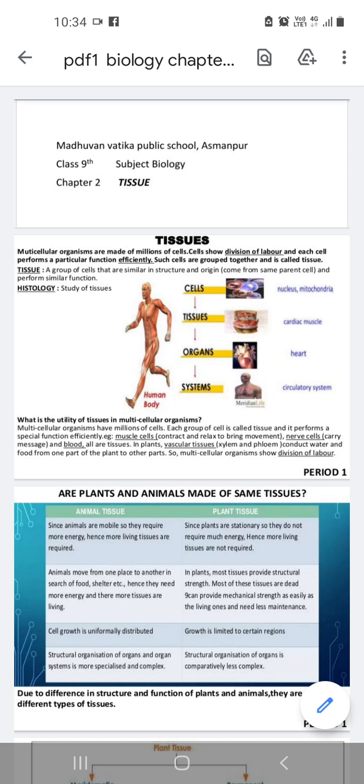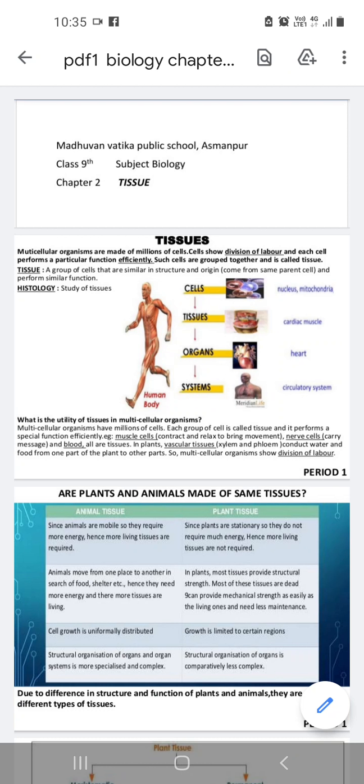Plants have 3 types of tissues and animals have 4 types of tissues. Plants have ground, dermal and vascular tissue, but animals have epithelial, connective, muscle and nervous tissue. There is a difference between plant and animal tissue. We can say firstly movement. Plants are stationary, but animals are not stationary.